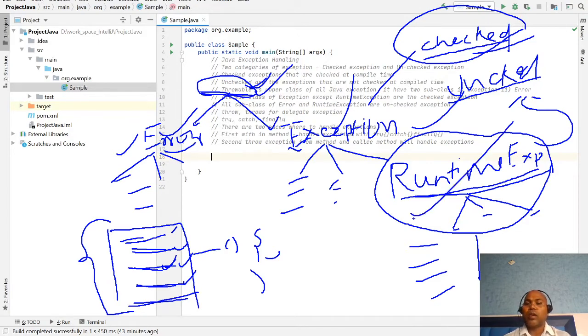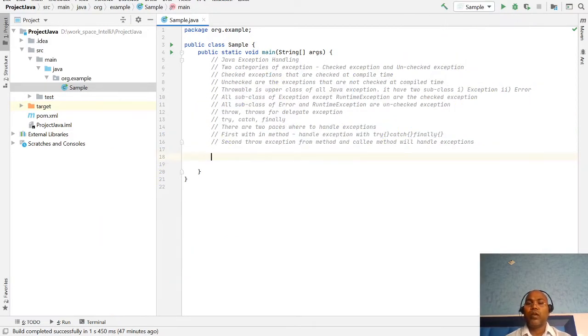All the subclasses of the RuntimeException class are known as unchecked exceptions, and all the remaining subclasses of the Exception class and all the subclasses of the Error class are considered checked exceptions. Okay, so these are the basic theory. You have to notice that Throwable is a superclass.